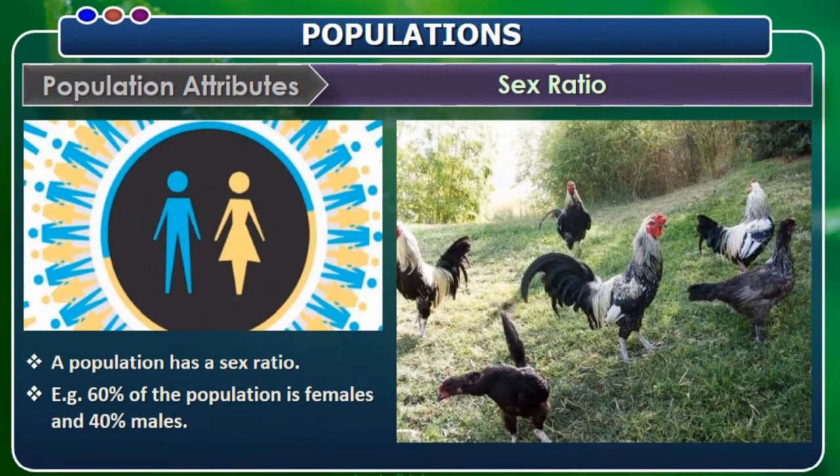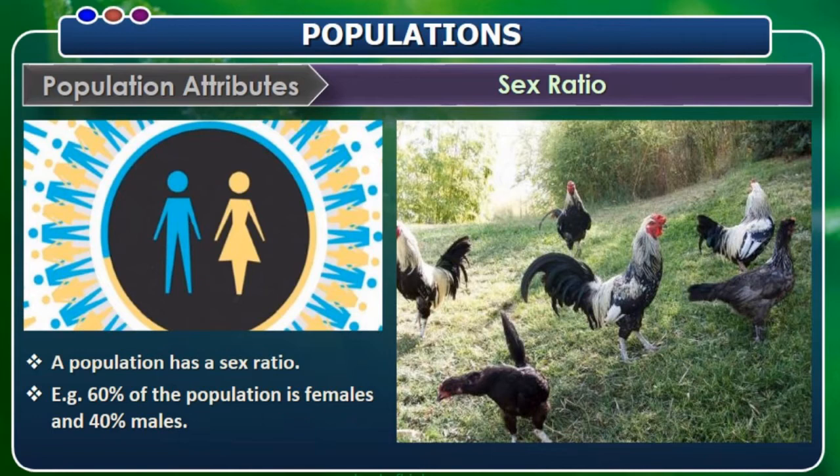Next is sex ratio. When we refer to the sex ratio of a population, it refers to the number of females and males per 1,000 individuals. In humans, there were nearly 933 females per 1,000 males in our country in 2001. In animals, the ratio of males and females is equal in number. Usually, males and females in animals are found to be quite equal.